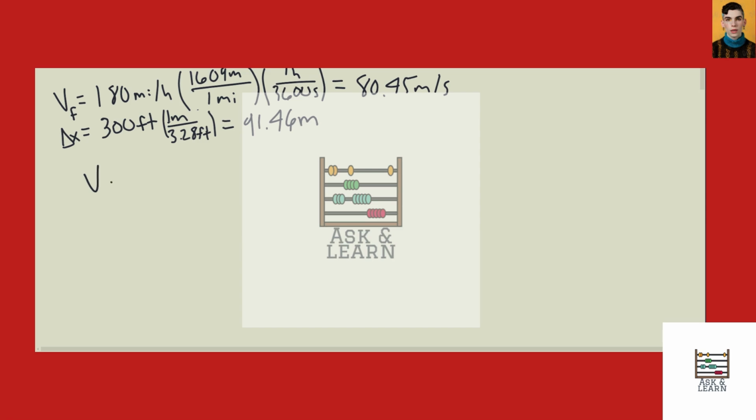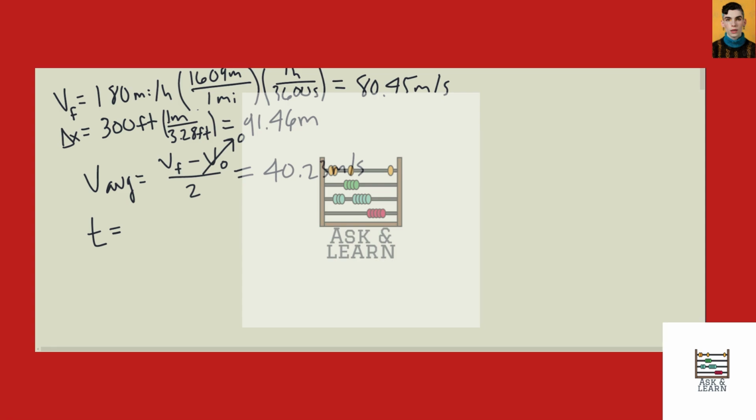Okay, so as far as finding the acceleration, first we're going to want to know what our average velocity is. And the average velocity can be expressed as the average between the final and initial velocity for constant acceleration. We do have constant acceleration here. So we know that our initial velocity is actually 0, so we can ignore this, and we're just going to have our final velocity divided by 2, which is 40.23 meters per second. So knowing our average velocity and knowing our distance, we can figure out the time it takes for this jet to launch.